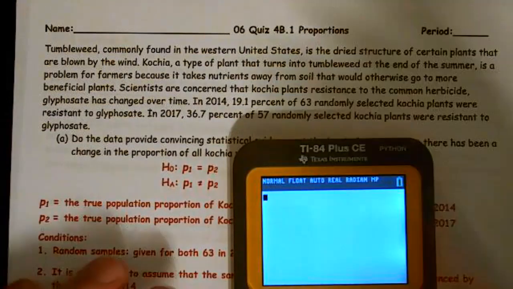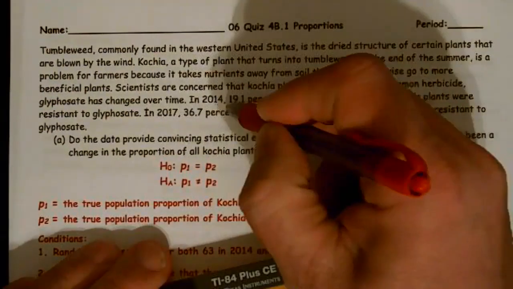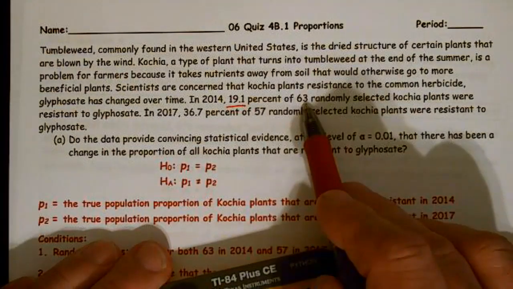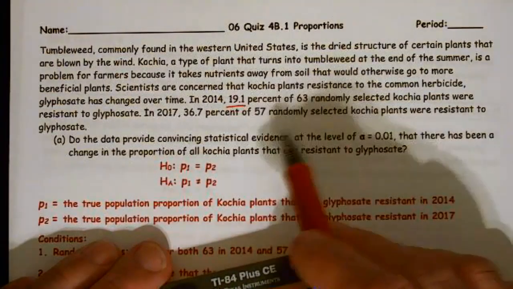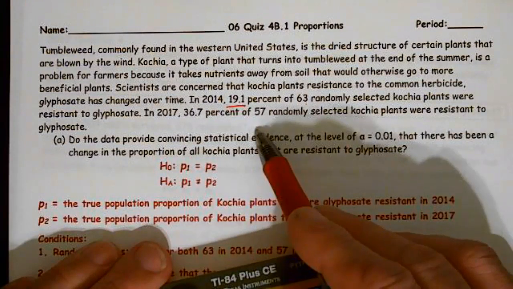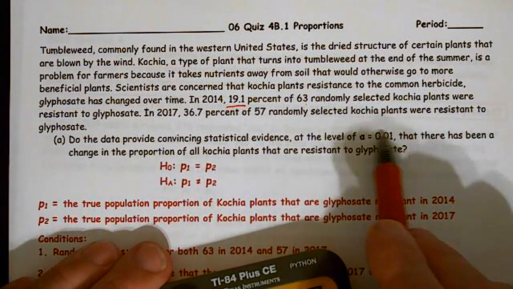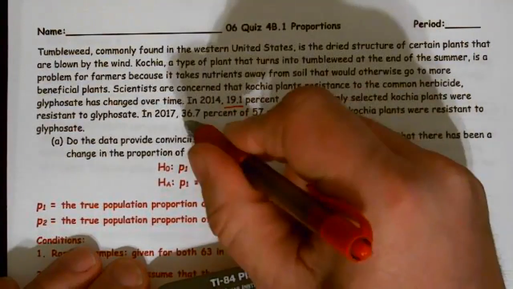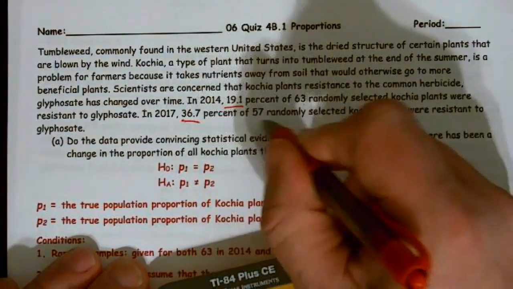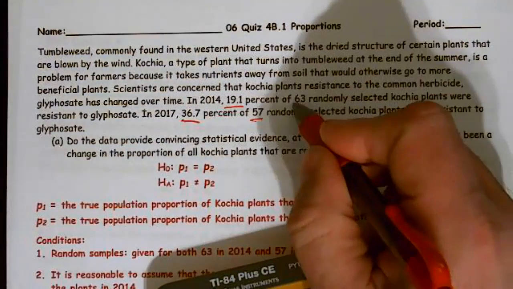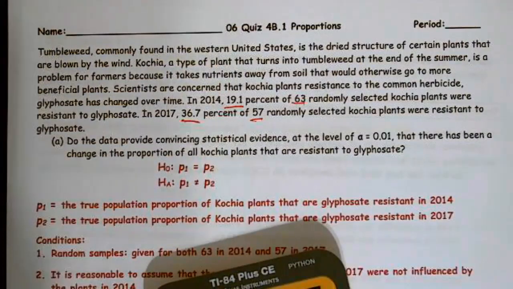Well, this is important because this 19.1 is essentially our p hat. That's our first sample, so that's our p hat 1, and the 63 is our N1. In 2017, 36.7% of 57 randomly selected plants were resistant to glyphosate. Well, this right here essentially becomes our p hat 2, and this is our N2. Okay, so we have p hat 1, N1, p hat 2, N2.